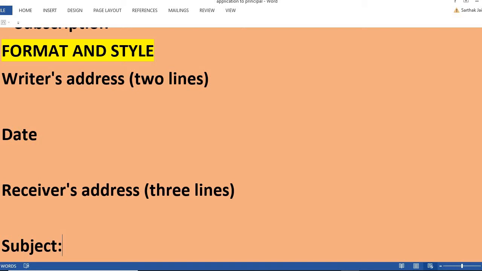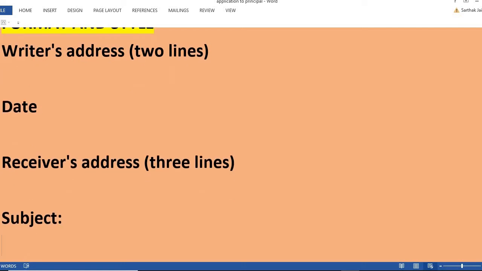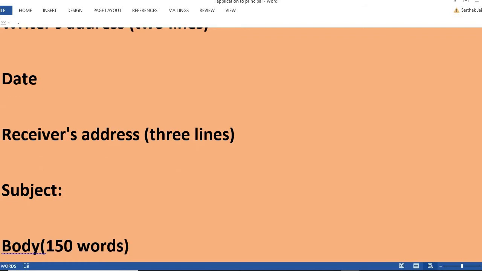This is very important. Usually students forget to leave this space. And after this will come the receiver's address. This will always come in 3 lines. And again, just note it down, I have left the space of 1 line between the date and the receiver's address. Again, I have left 1 line between